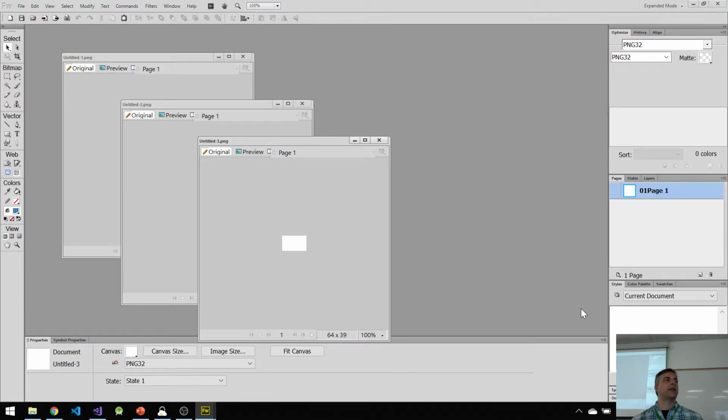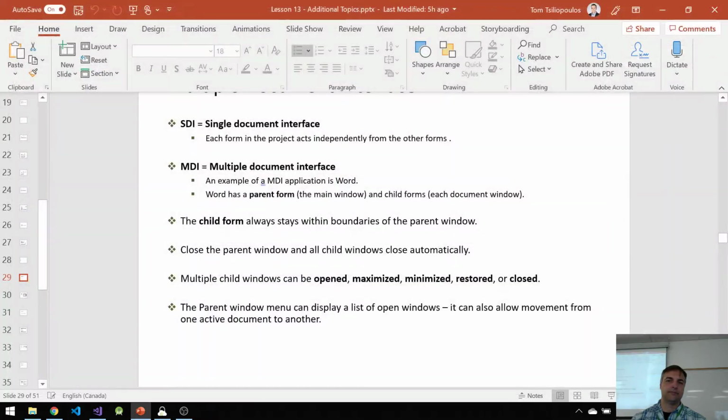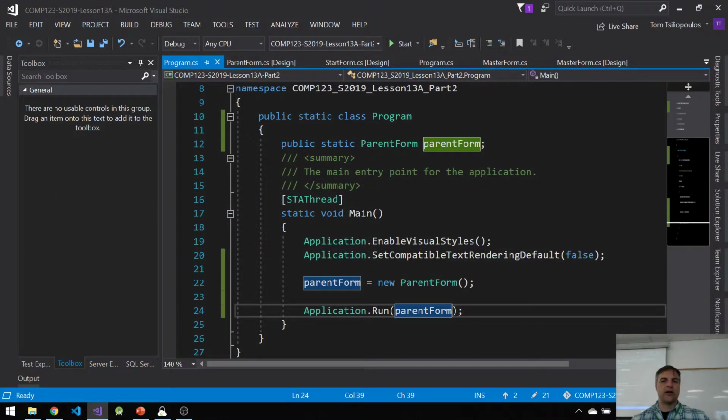A lot of code editors are like this too, right? Visual Studio is kind of like this too in some ways. This is the kind of application we're going to see more often than just a single form that pops up. That's not normal, right? So let's make that. How does that look? Well, we've already started. Let's go back to Visual Studio now. We've made our parent form, but there's a couple things we need to do.